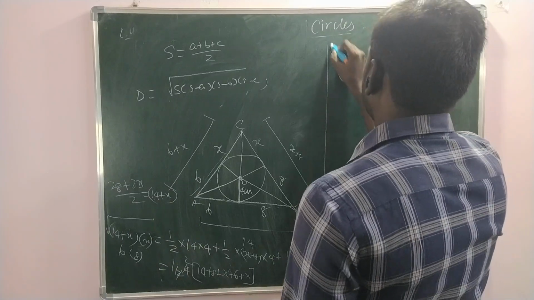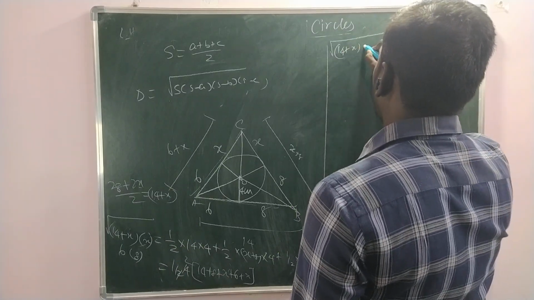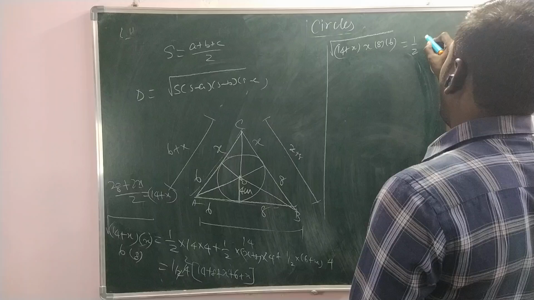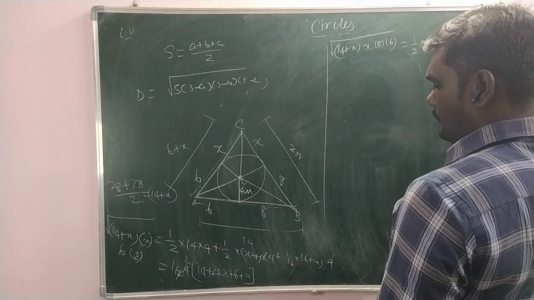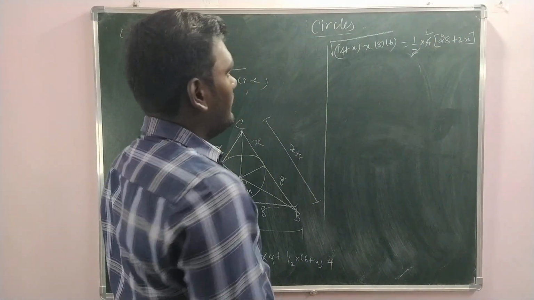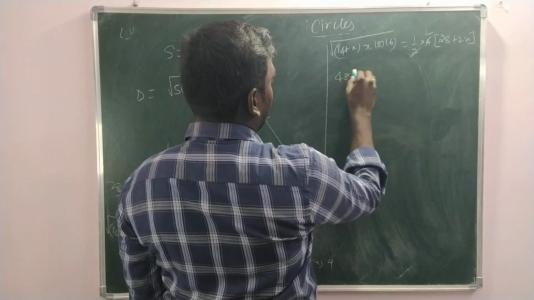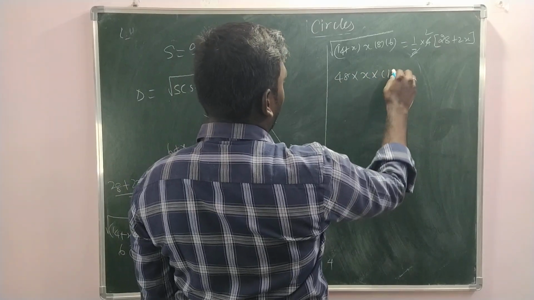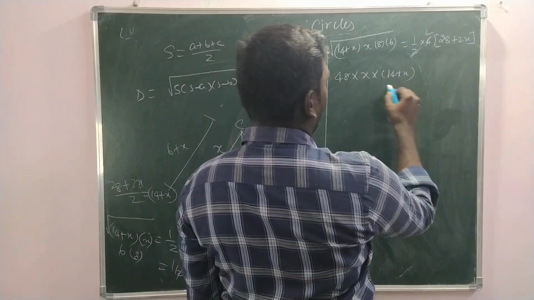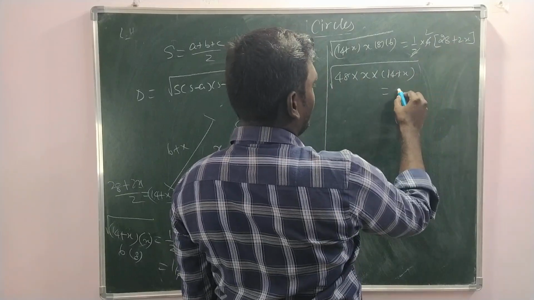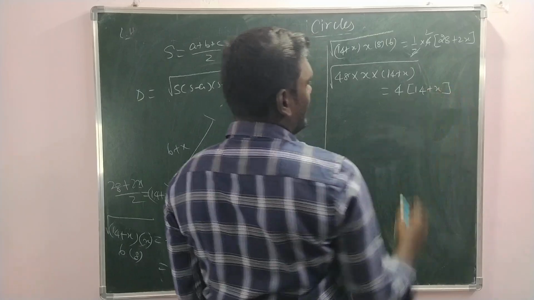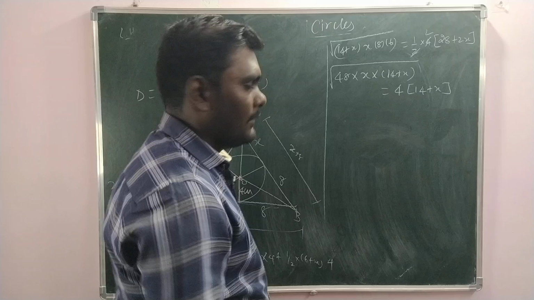We have 14 plus x into x into 8 into 6, that is equal to half into 4 into 28 plus 2x, and this is simplified as 2, and then 6 8s are 48 into x into 14 plus x. When you square on both sides, from here take 2 as common, 2 2s are 4.